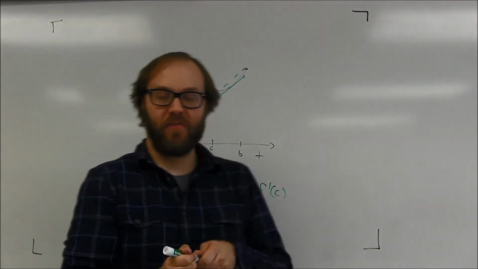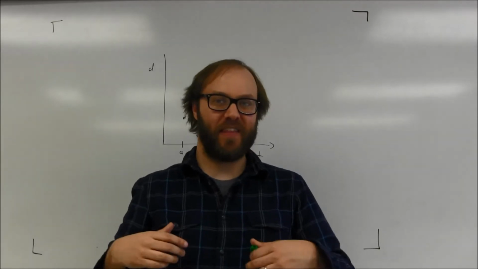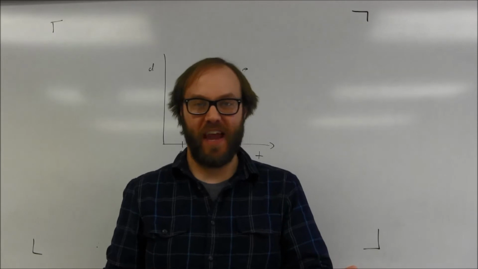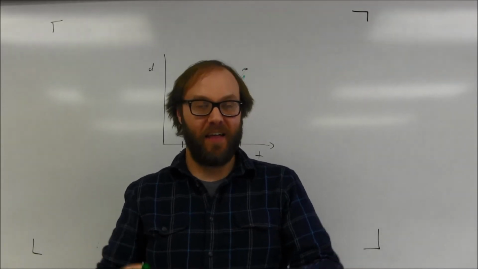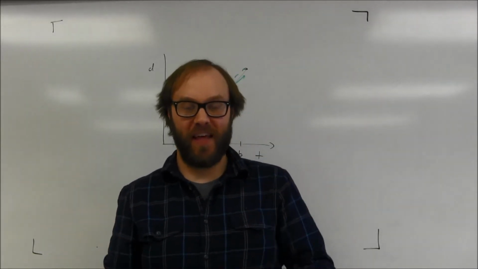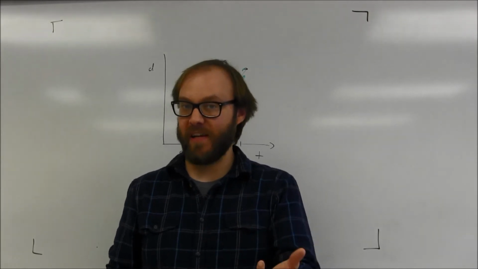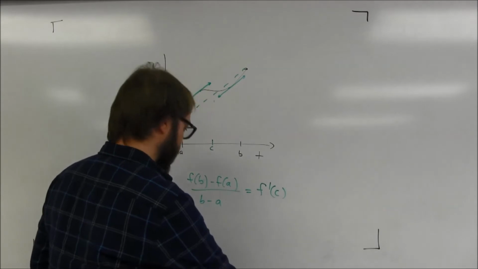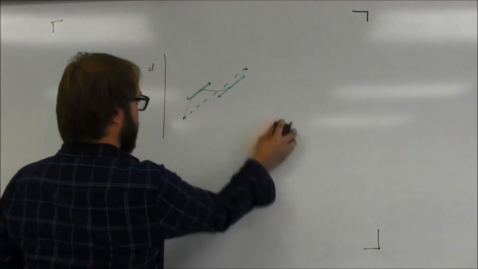The mean value theorem is referred to as an existence theorem. It tells you that this x value occurs where the instantaneous rate of change equals the average rate of change, okay? That this c value exists somewhere on that interval. Again, it could happen in just one place, could happen in multiple places. Now, you do have to be careful. It doesn't always apply, and we're going to look at some other cases here in a minute.